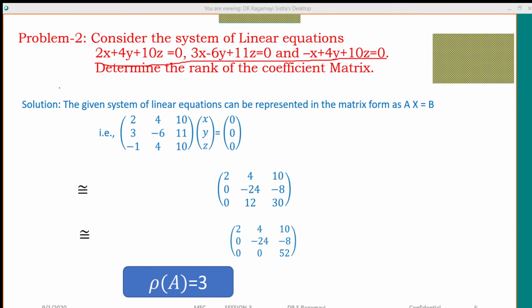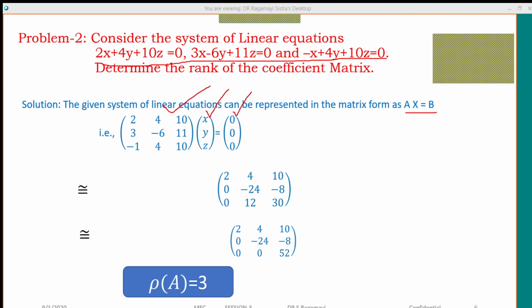See, first you represent this system of linear equations in the form Ax equals B. So you write it as Ax equals B. This is called the coefficient matrix, this is the unknown vector X, and this is your column matrix B. Now, in the bridge course classes, we already recollected how to reduce the given matrix A into echelon form. We already discussed elementary row operations.